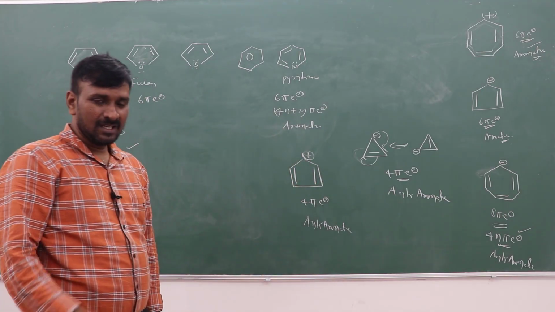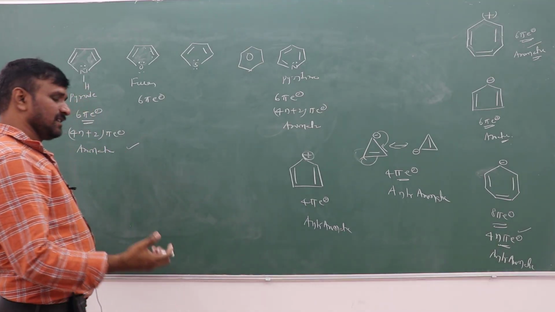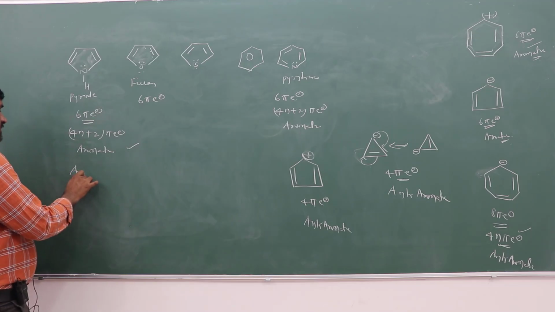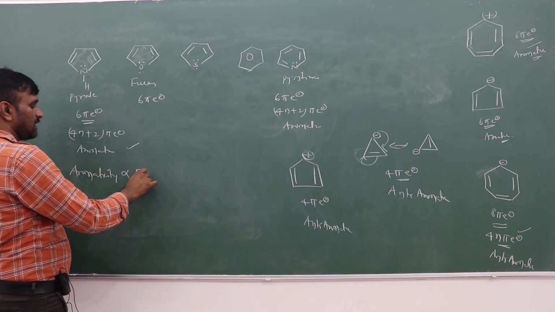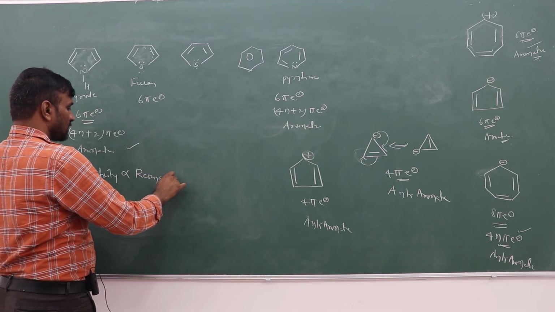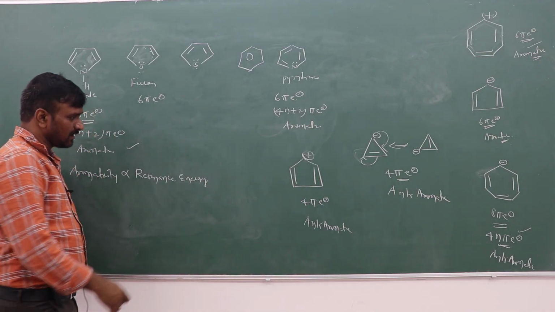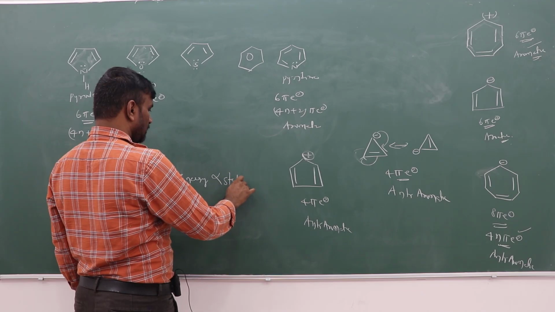The strength of aromaticity depends upon the resonance energy. Depending on the aromaticity and resonance energy, the stability of the compound will be there.